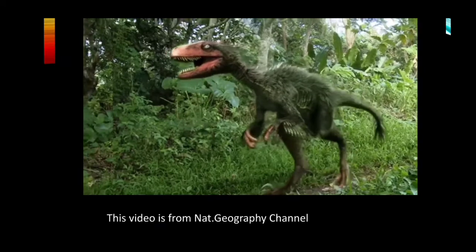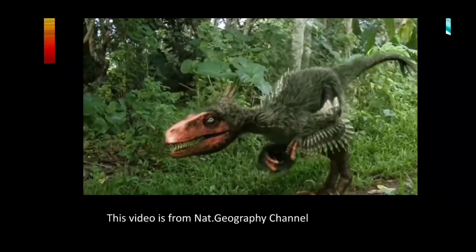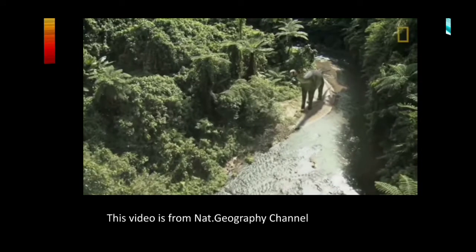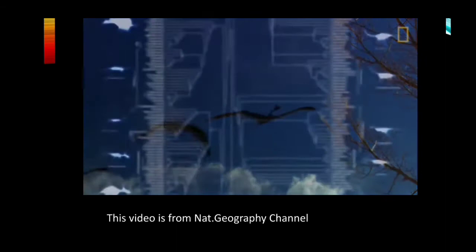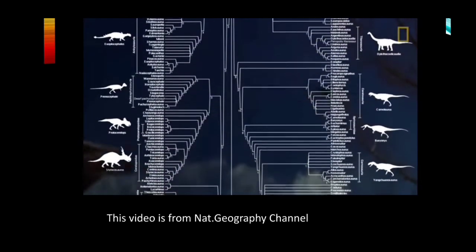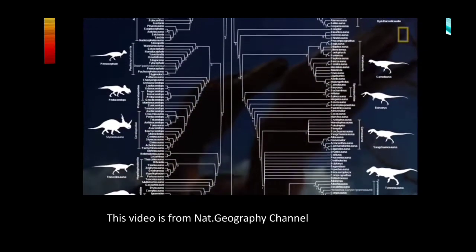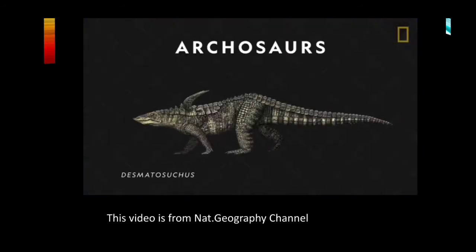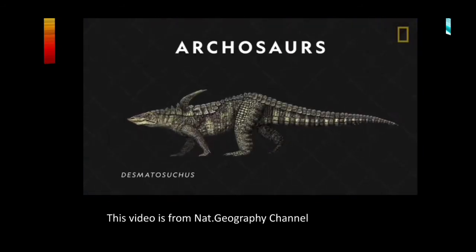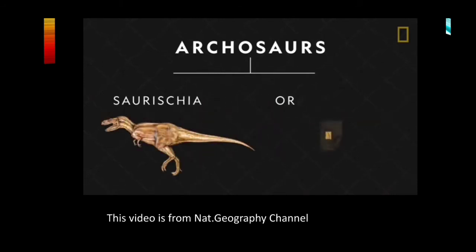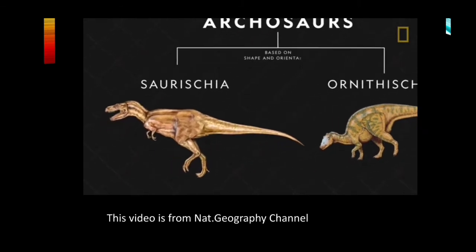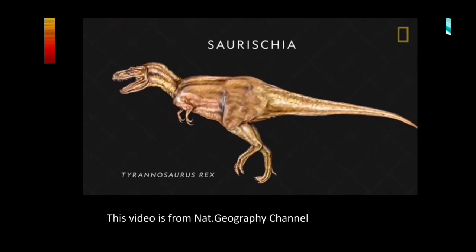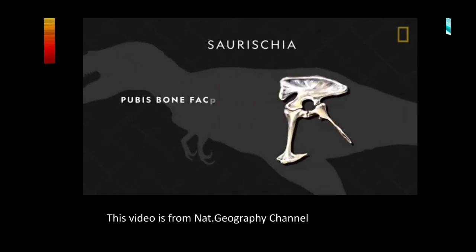This led the reptiles to adapt to their specific habitats and diversify, giving rise to many new dinosaur species. According to some estimates, more than 1,000 species of dinosaurs have roamed the Earth. All dinosaurs descended from reptiles called archosaurs. From there, dinosaurs branched out into two major groups, Saurischia and Ornithischia, based on the shape and orientation of their pelvis. In Saurischian dinosaurs, such as Tyrannosaurus rex and Brachiosaurus, the pelvis's pubis bone faces forward and down.